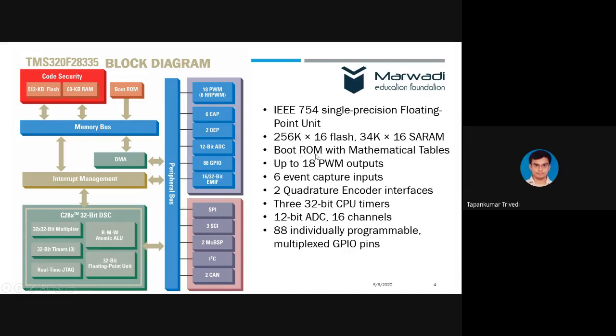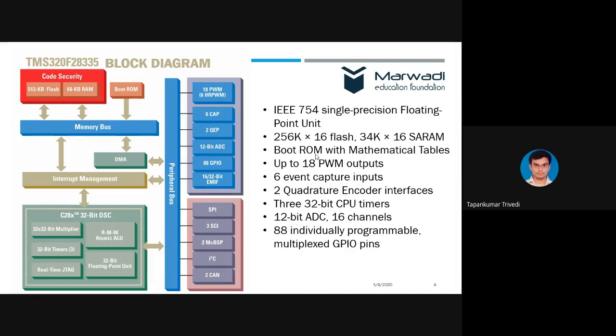Now, actually, this boot ROM has two applications, but I'm not talking about the first one. It decides the boot of the controller, that means where the controller will start execution. We will not talk about this in detail, but there is one feature of the boot ROM, and that is mathematical tables. These are sine tables, cosine tables, tan tables, exponentials, and others.